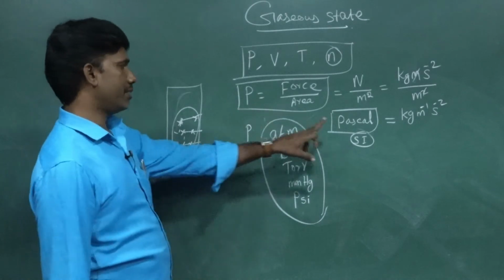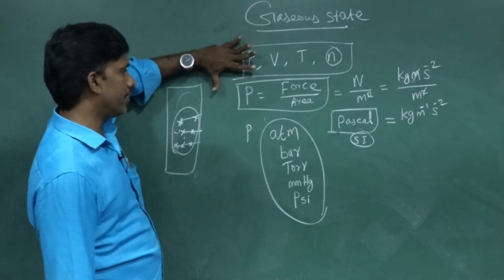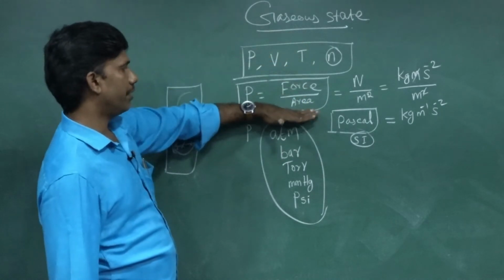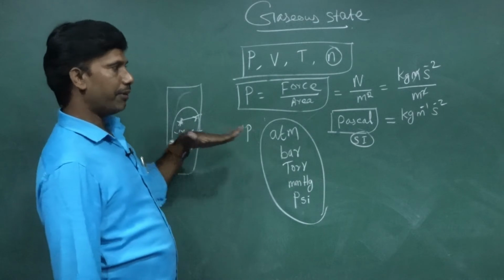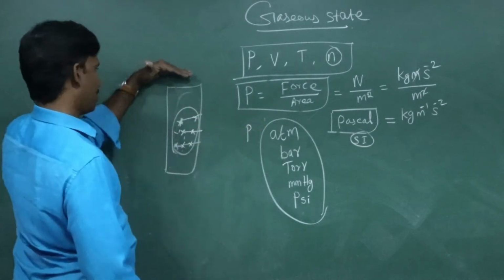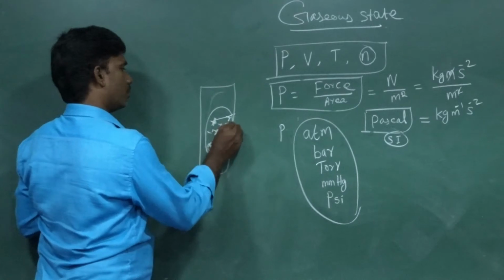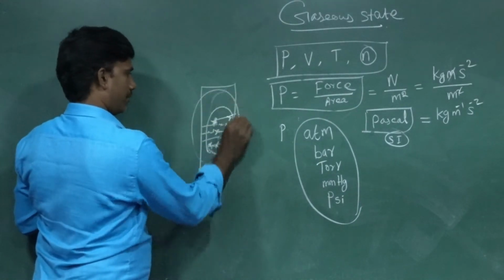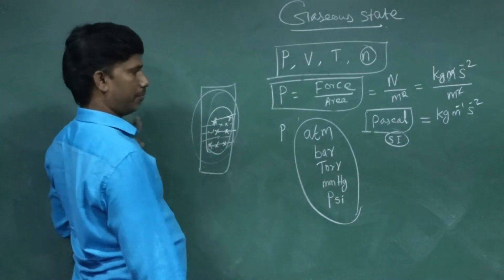The SI unit of pressure is Pascal. Once again, I am explaining what pressure is. Pressure is nothing but force per unit area. To explain what the force is, take this closed container. The gaseous particles are colliding with the walls of the container. The force acting on the area is called pressure.